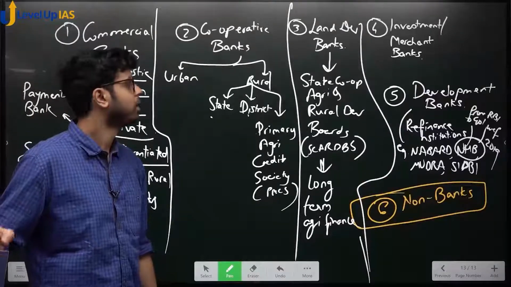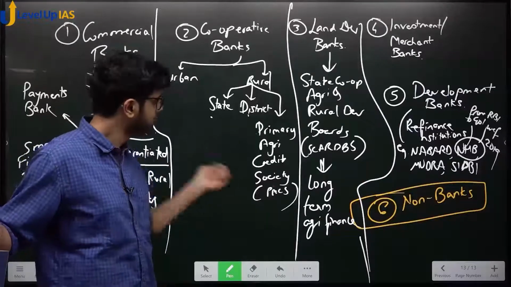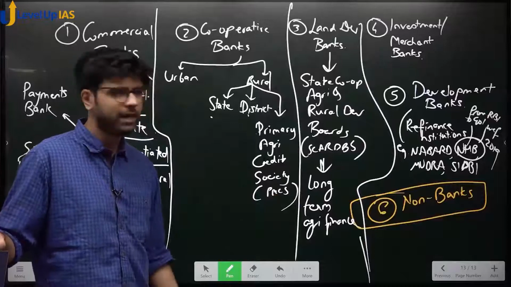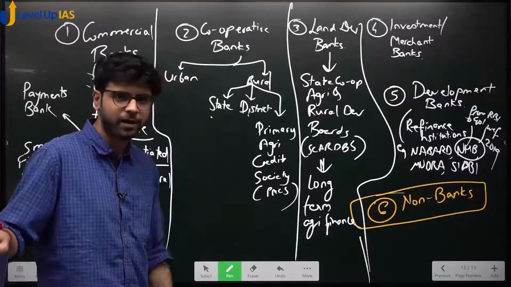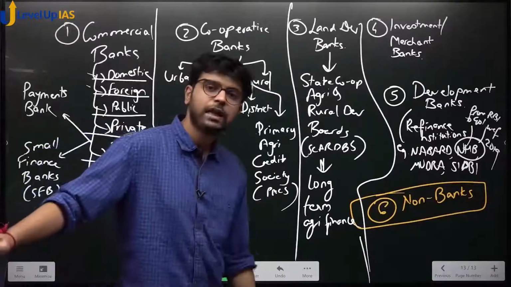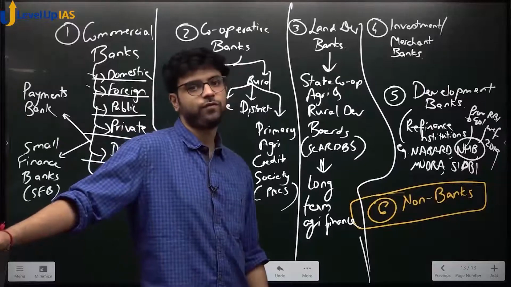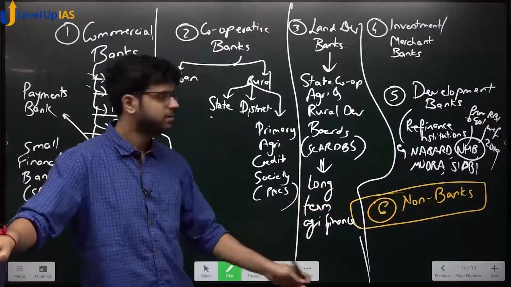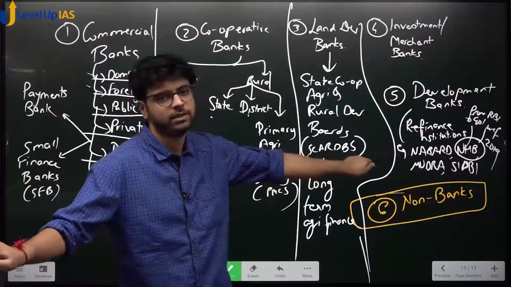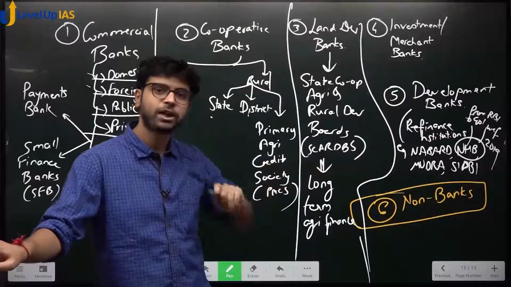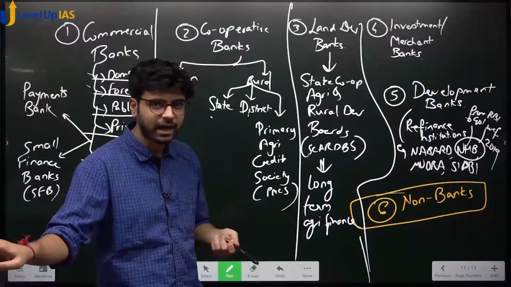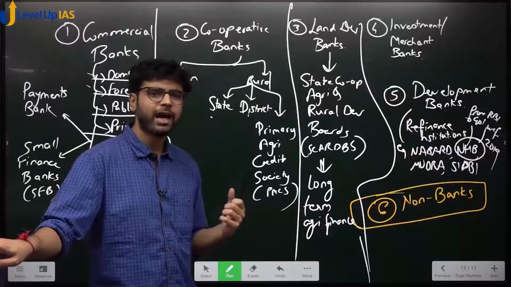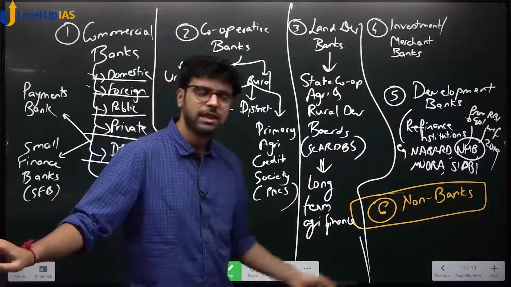Who gives money to these institutions? RBI. They take deposits also, and they take money from RBI also. In case of agriculture in rural areas, RBI says, I have my child NABARD, he will give you money. So if SBI is operating in a rural area and needs money in that area, it will approach NABARD. RBI will call, and RBI will say, my kid NABARD will give you.